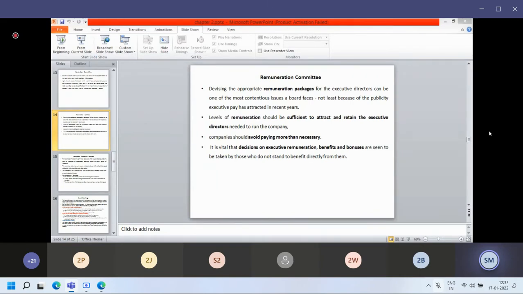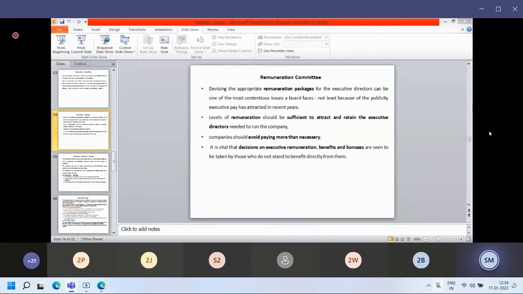A salary package can be offered to any employee by the head HR. Maybe a junior HR can take interviews, maybe the final selection can be done, but the final offer letter can be given by the head HR of the organization. The head HR can possibly be a director of the organization.